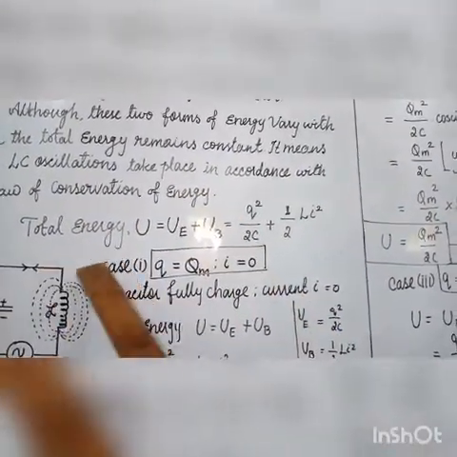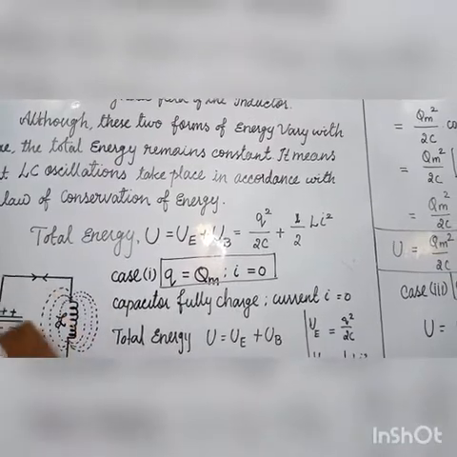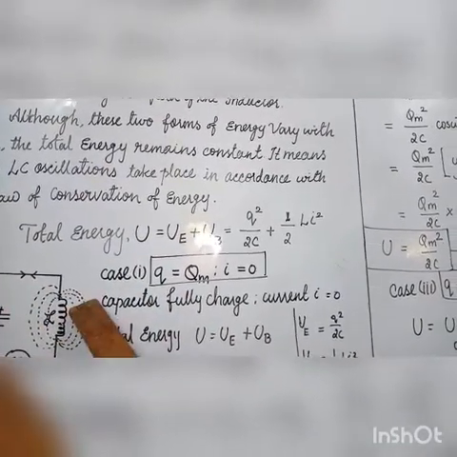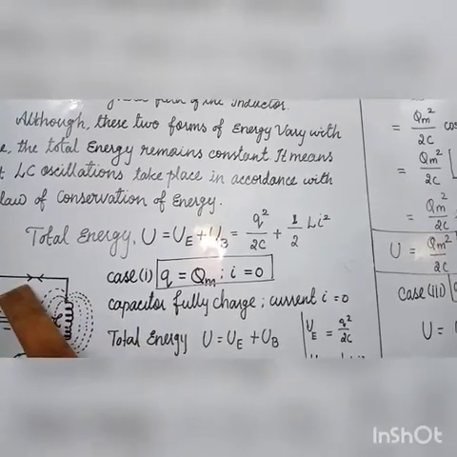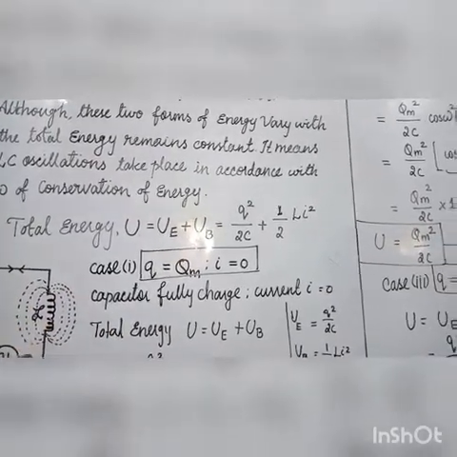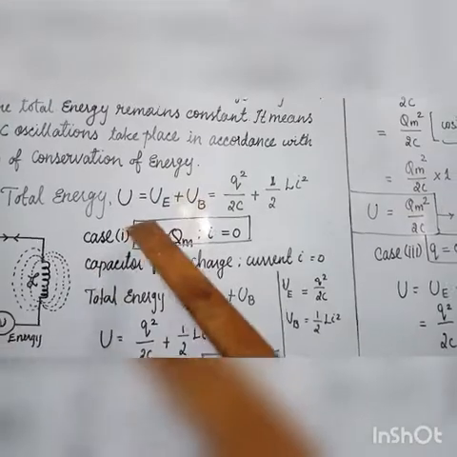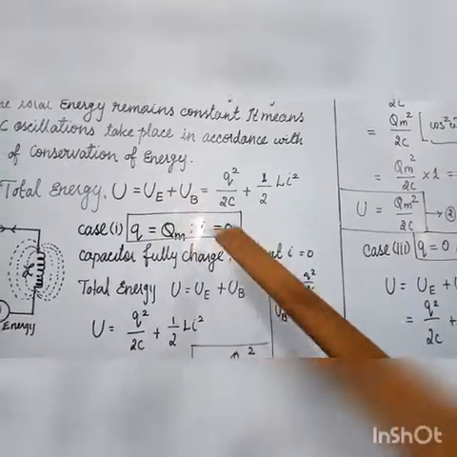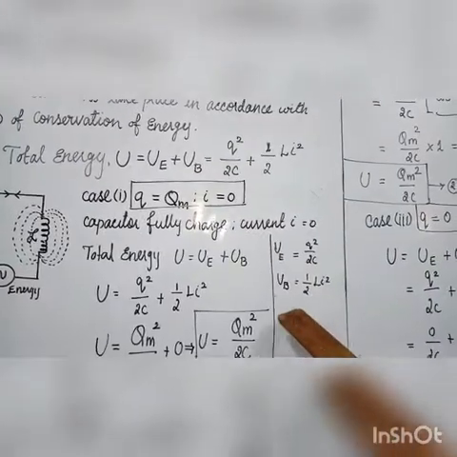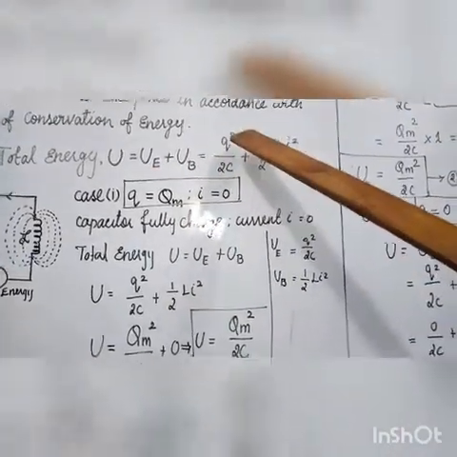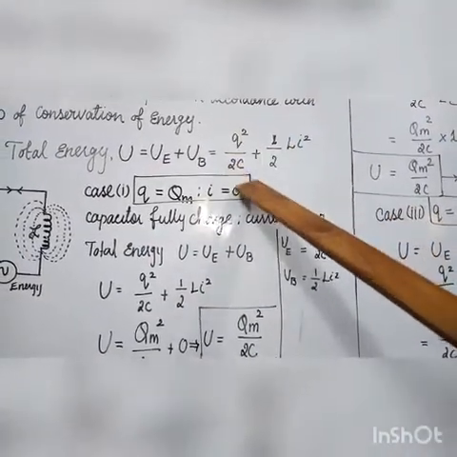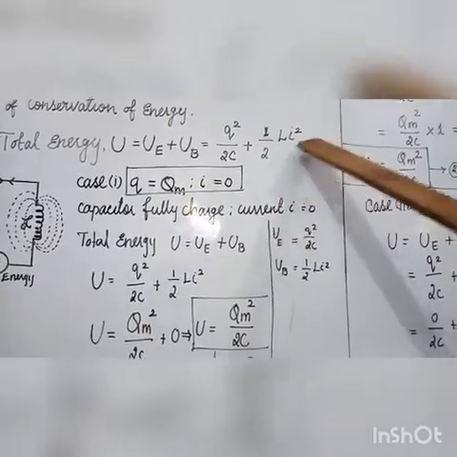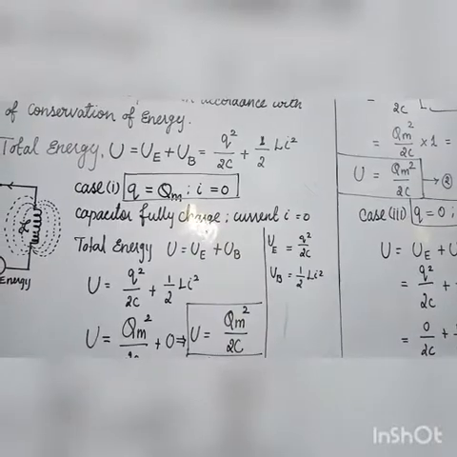The total energy given to this circuit, U, is equal to the electric field energy plus the magnetic field energy. For example, the capacitor produces electric energy and the inductor produces magnetic energy: U = UE + UB. Now UE is equal to Q square divided by 2C, and UB is equal to half L i square. There are three important cases.